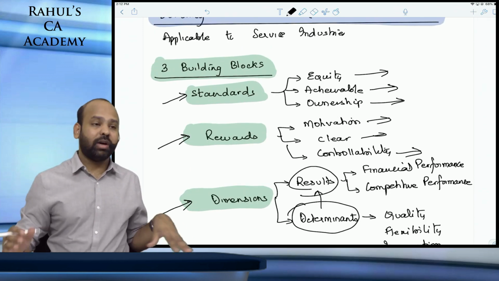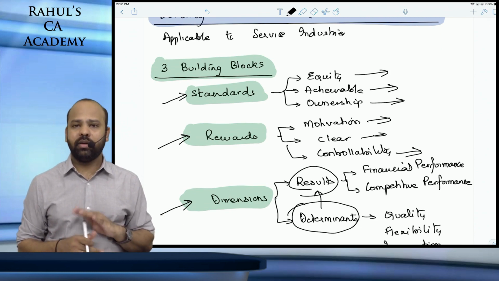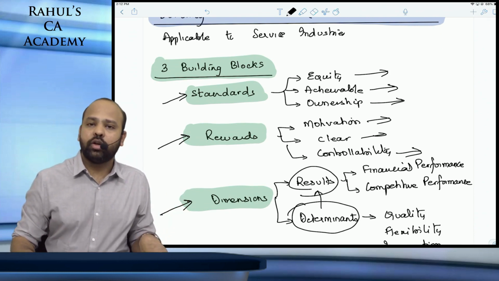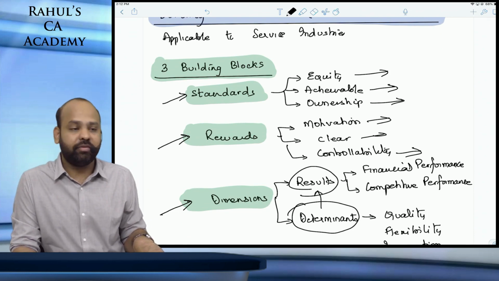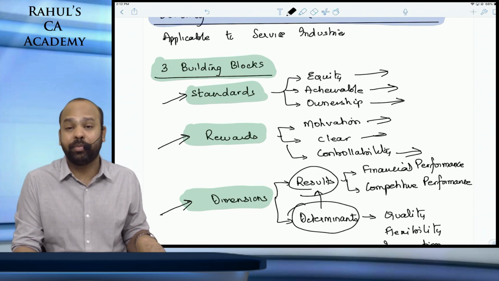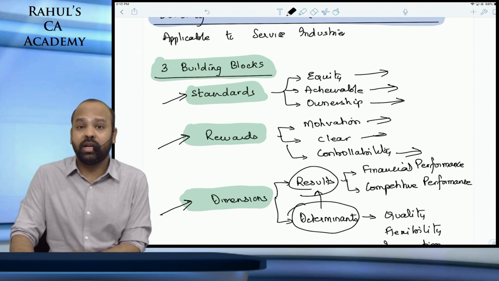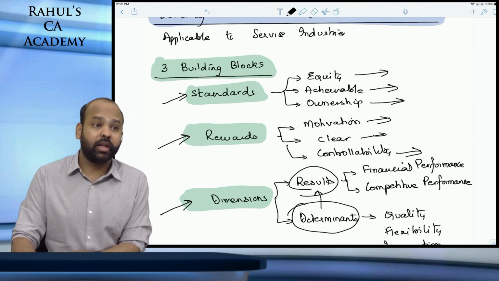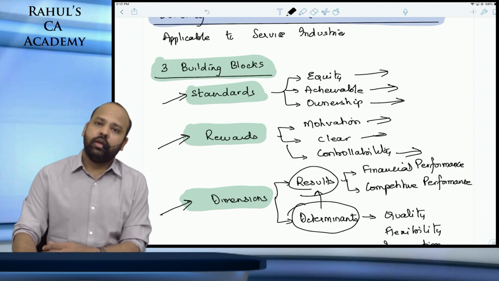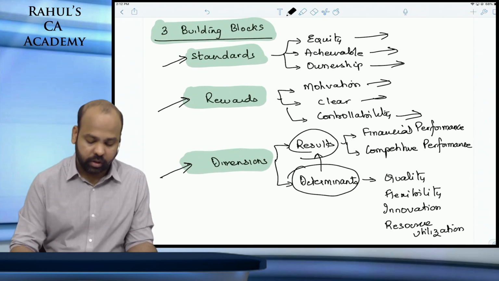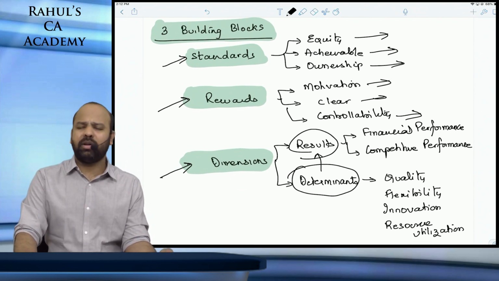So this is what comes under the building block model, beta. Simple hai. It says the standards that are set, guys, by an organization should be just and fair for all of them, guys. Equity, that is, they should be achievable, and the employee should have a sense of ownership. The reward system should be motivated, clearly communicated to the employees, and it should be based on controllable factors. The results that you want to achieve are defined in terms of financial performance and competitive performance. Isme capital structure, cost of capital, sab kuch aa jayega, beta.